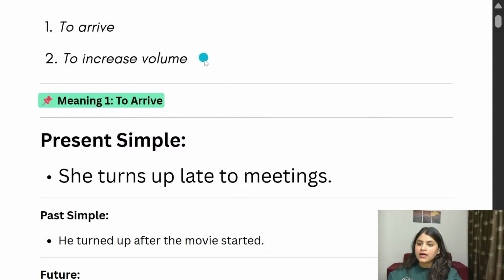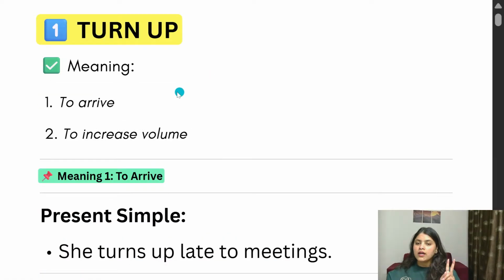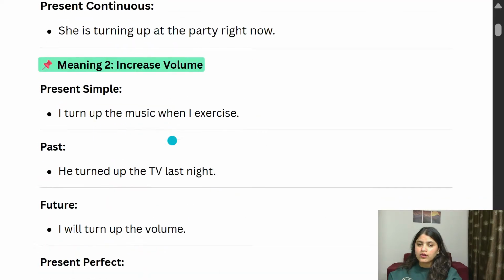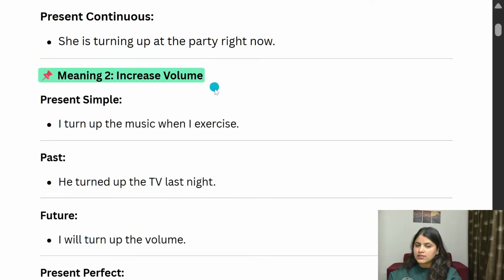So, first we understood the meaning of turn up related to arrive. Now we are going to understand the same turn up with the meaning to increase volume, because when we say turn up, there are two meanings: first arrive and then increase volume. Here you can see a sentence: I turn up the music when I exercise. What do you understand by this? When we say I turn up the music when I exercise, for any kind of exercise you do, that means I increase the volume when I exercise, so I can listen and do my exercise.